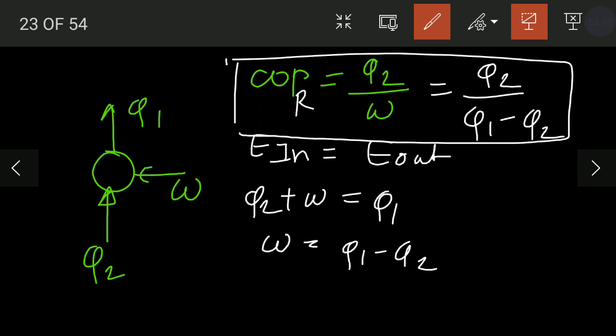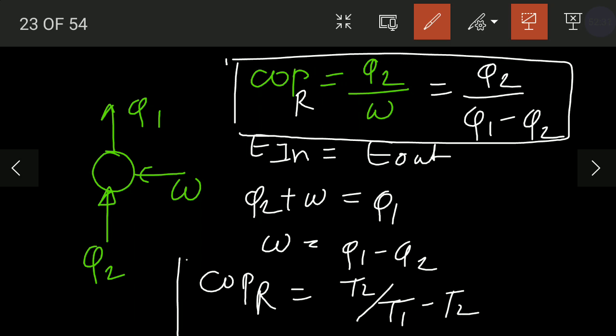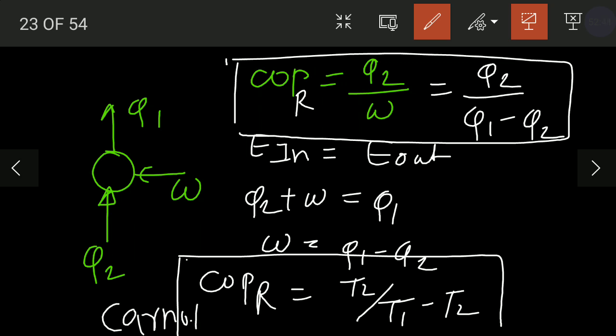Then, according to the Kelvin scale, you can write the COP of a refrigerator as T2 upon T1 minus T2. This is called the Carnot COP.